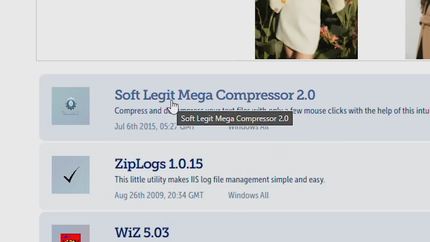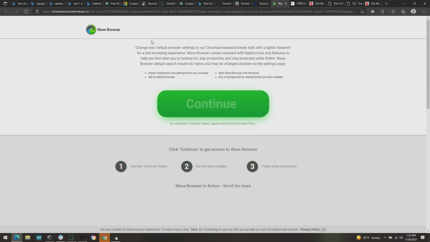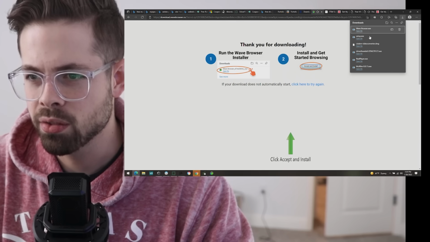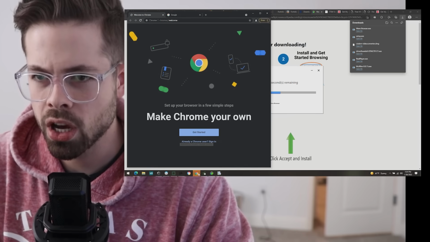Soft legit mega compressor. Download, please. Yeah, download here, because that's the correct download. And then wave browser exe. That's what I wanted in the first place. So accept and install. Okay, I think something just installed Chrome. Chrome was not on this computer.